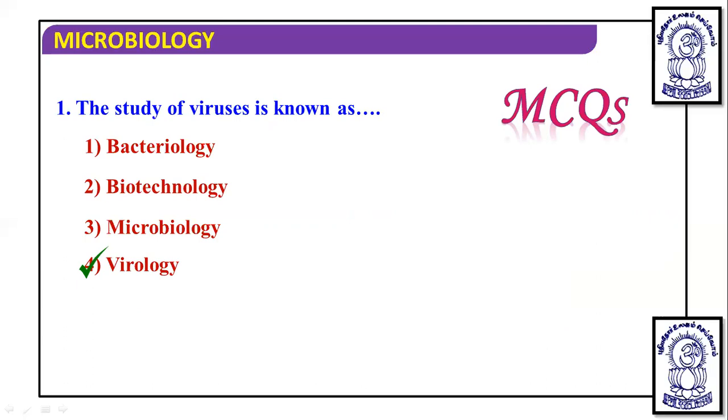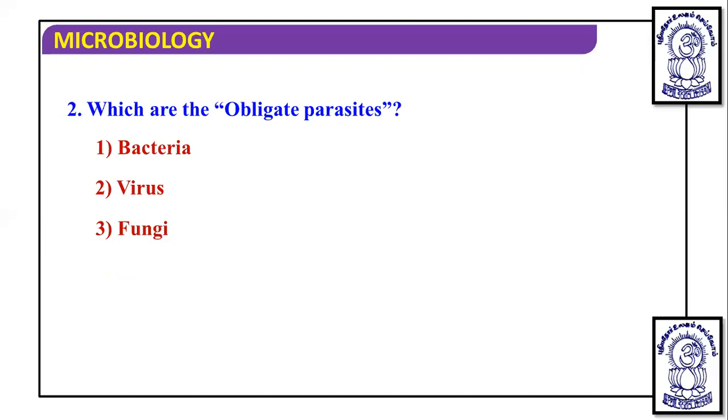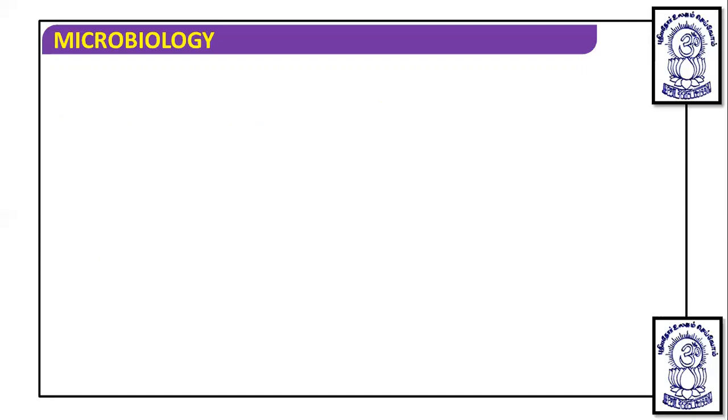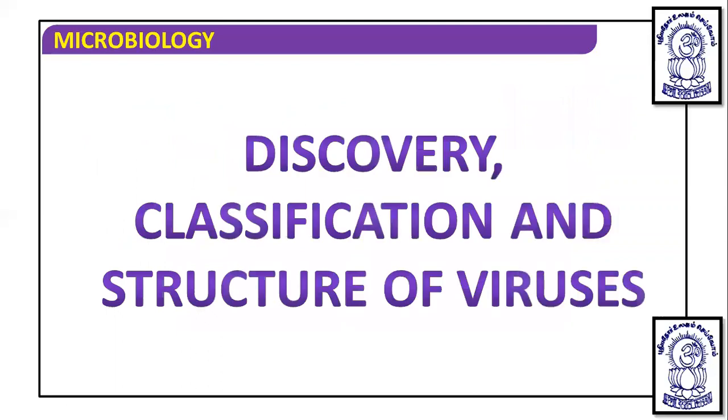And if it deals with microbes, that is microbiology. Here, the study of viruses is virology. Viruses are known as obligate parasites. So, which of the following are obligate parasites? Viruses are obligate parasites. Then what are best described as infectious particles? Obviously viruses are best described as infectious particles.